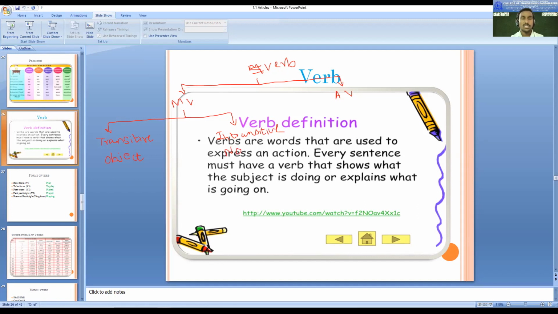Okay, so we will not go deep into transitive or intransitive, but for your information only, you just try to understand that main verb can be transitive, main verb can be intransitive, or again you can go for finite verb and infinite verb also, but we are not going for that classification. Then again we will classify the auxiliary verbs into two types. So which are these two types of auxiliary verbs? Here we will call them primary auxiliaries. We will classify them into primary auxiliaries. So which are primary auxiliaries?